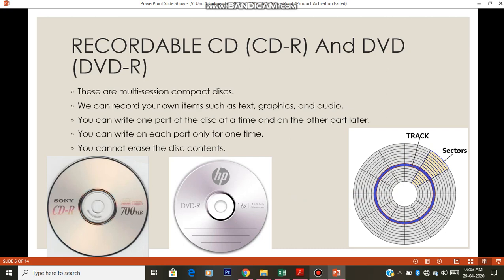It is used as multi-session compact disc. Multi-session means you can write or copy the contents on it again and again. Multi means more than one. More than once you can write or copy things onto this recordable CD, but you cannot erase the data you have saved. The difference between these two is CD will be with lesser size, like 700 MB, but DVD will be like 4.7 GB.